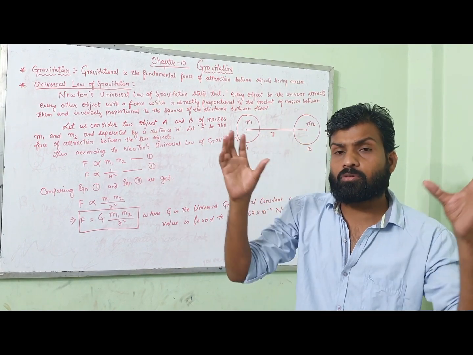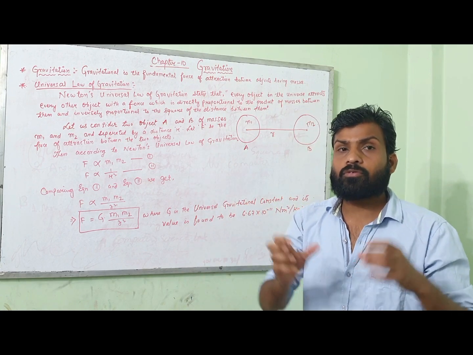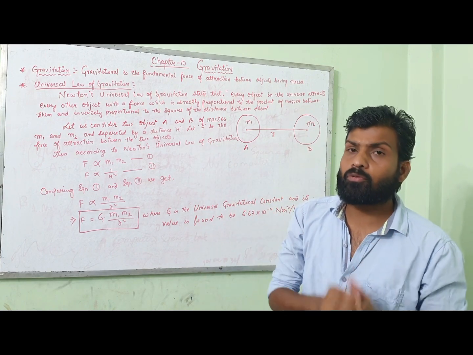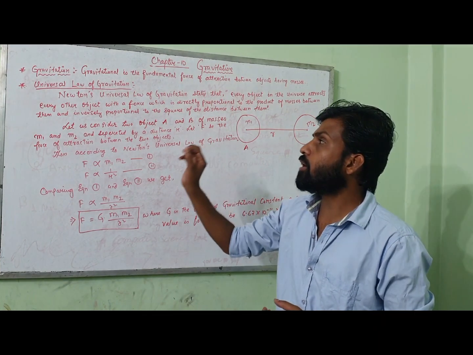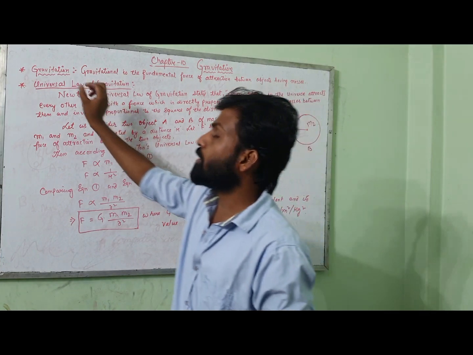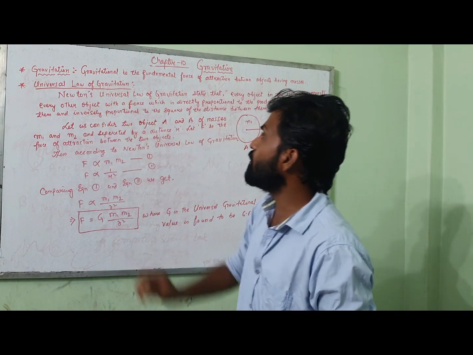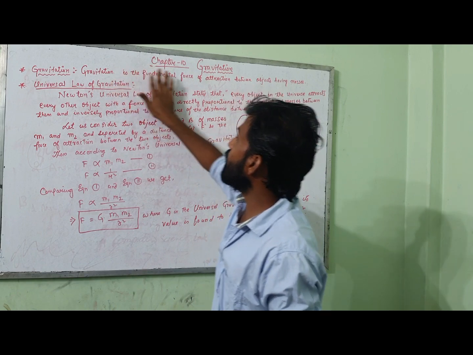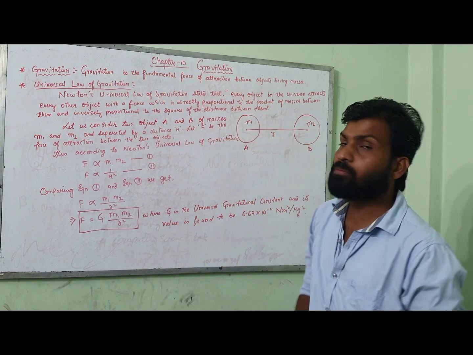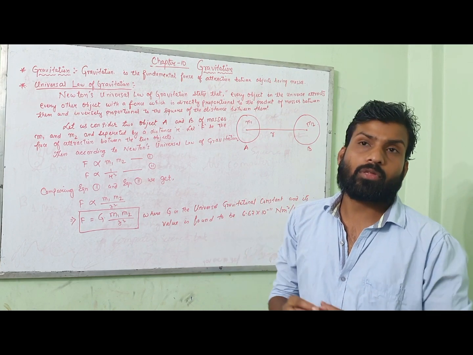That means that between any two objects of our universe, there is a force of attraction, and this force of attraction is known as the gravitational force of attraction, or in a very simple word, gravitation. So the definition of gravitation is the fundamental force of attraction between any two objects of the universe which have some masses.